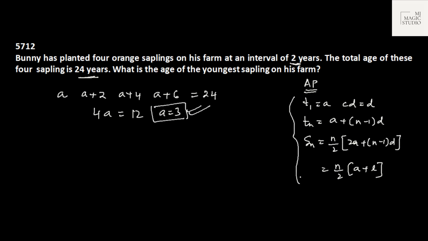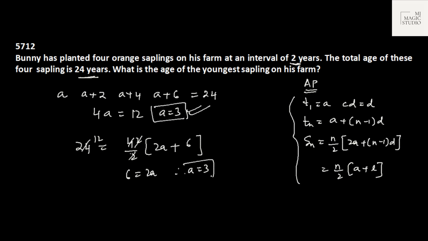Or if you don't mind using arithmetic progression, then also you can calculate. 24 equals n by 2, where n is 4, into 2a plus (n minus 1), which is 3, into d, which is 2 years. 3 into 2 is 6. 2 into 12... 12 minus 6 is 6, which equals 2a.